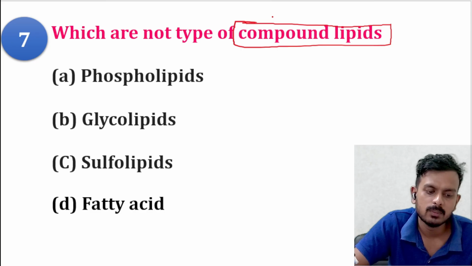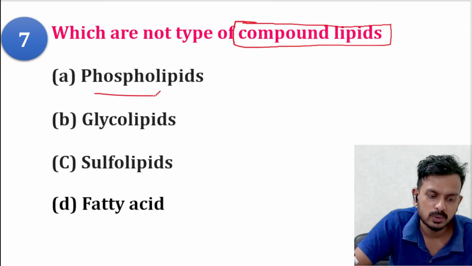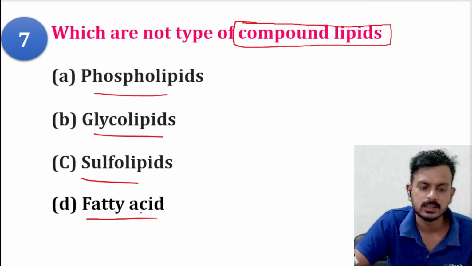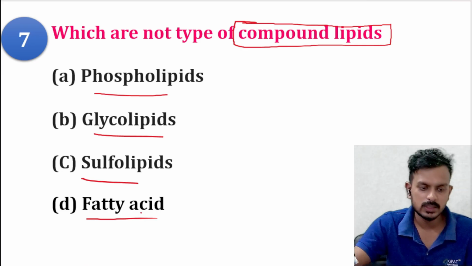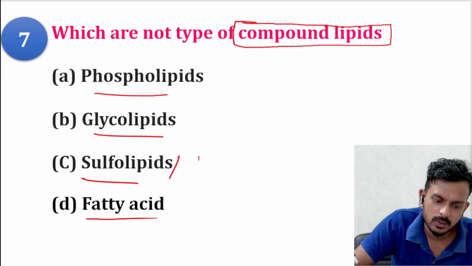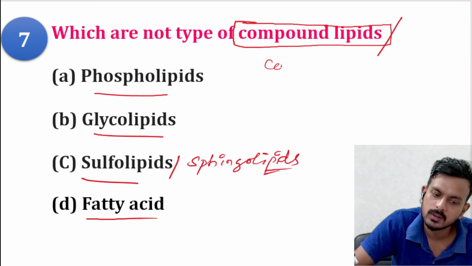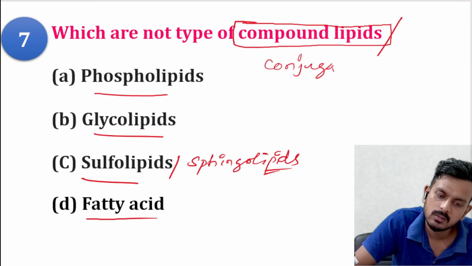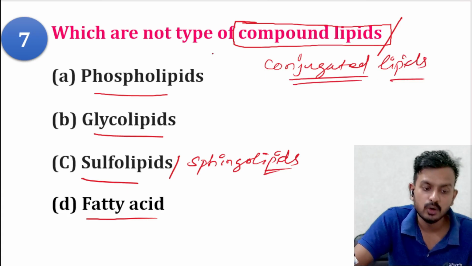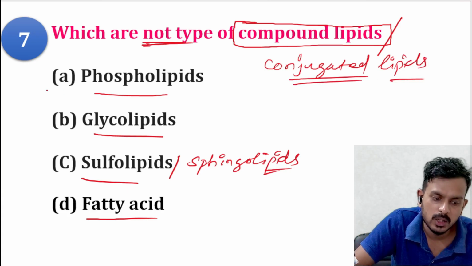Which is not a type of compound lipid? Phospholipid, glycolipid, sulfolipid or sphingolipid, fatty acids. Which is not a compound lipid or conjugated lipid? Answer this question. You have to find which is not.